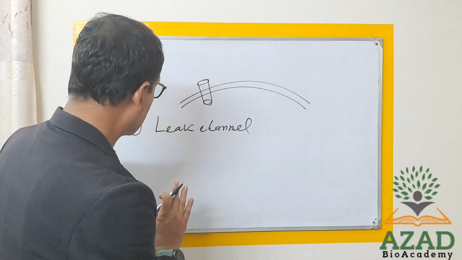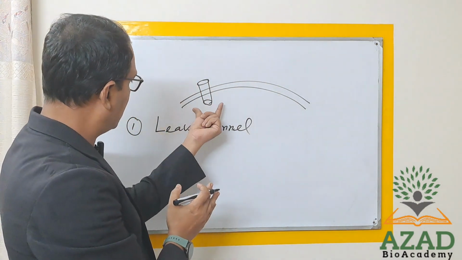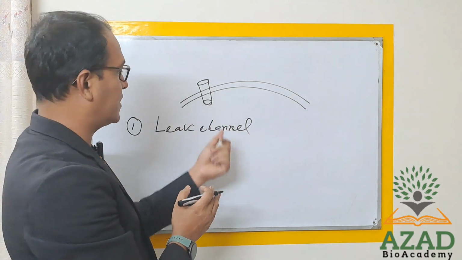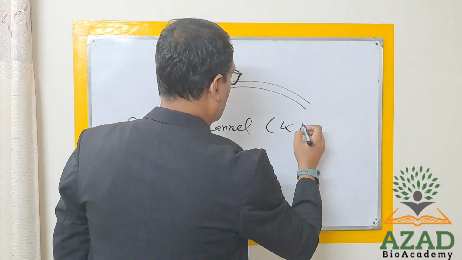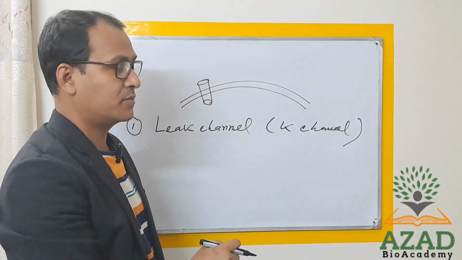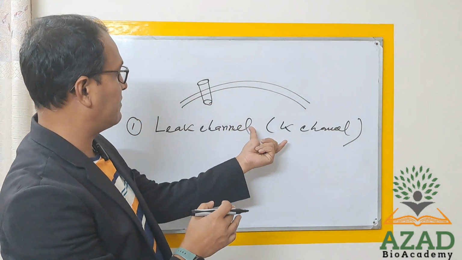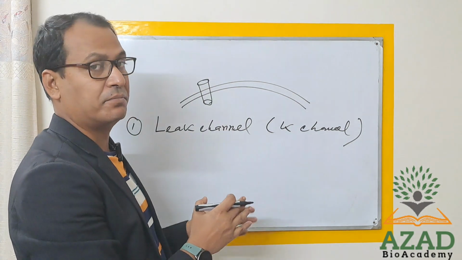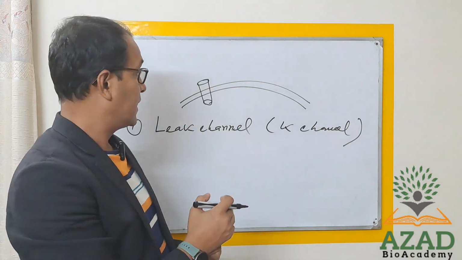But in nerve cells, the leak channel is basically considered a potassium channel. Why is it considered a potassium channel? Because potassium exit through the leak channel frequently happens in the nerve cell.